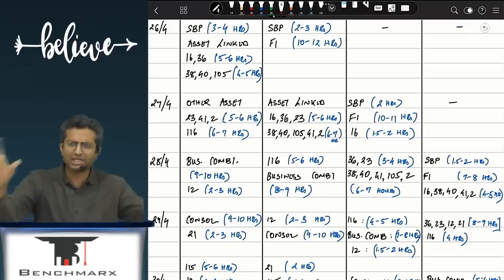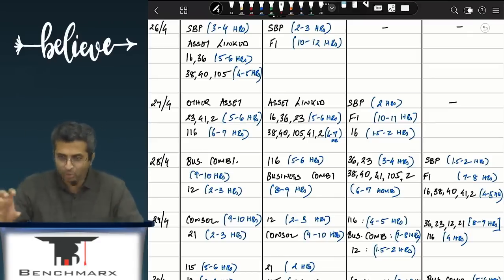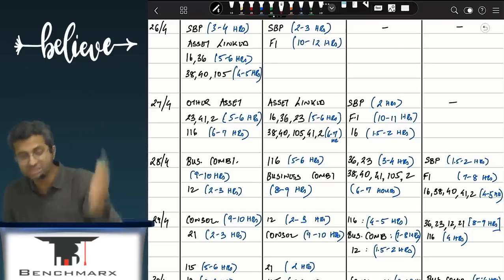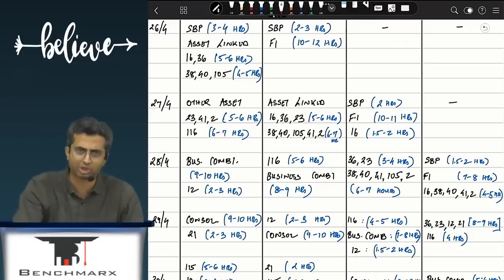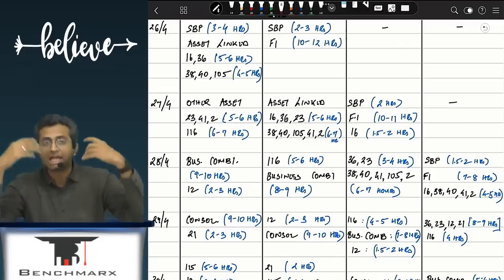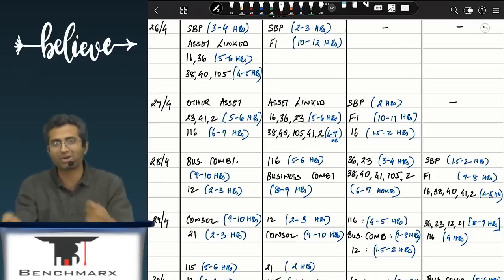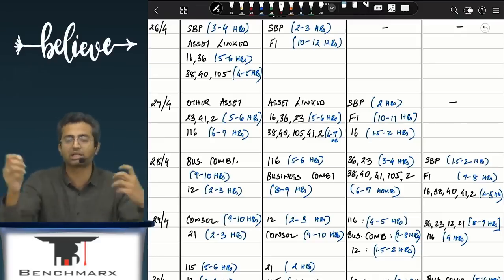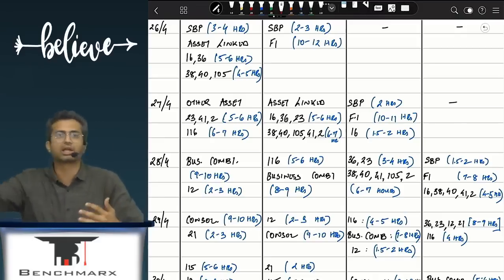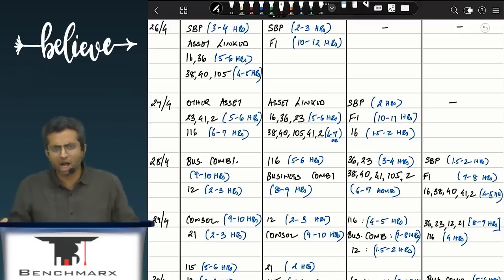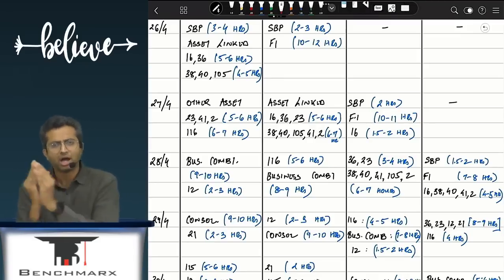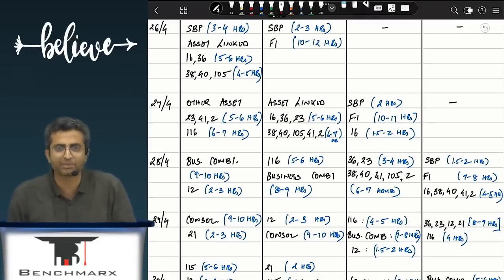So get momentum when you are reading the paper. Just ensure that you focus and find that one question where you are absolutely confident. Start with that question. In the middle of the paper, tackle a big business combination or consolidation question. Don't even keep it for the end, because in that last hour pressure you might not be able to think as clearly, and one wrong impact can have a lot of spillover effects. So be patient, be calm, have faith in yourself, and I'm sure things will fall in place.